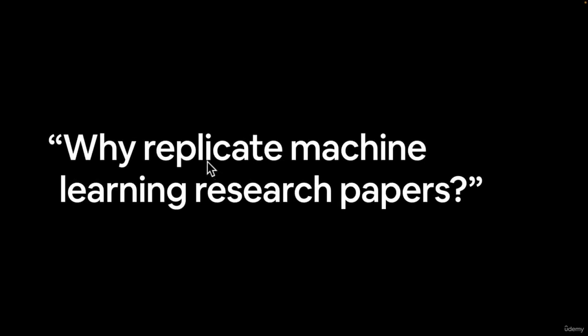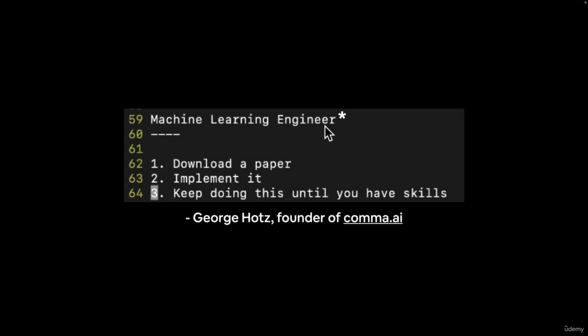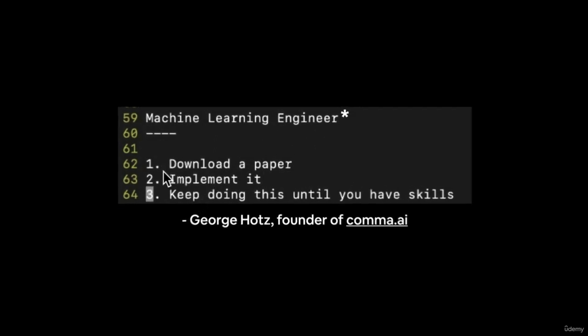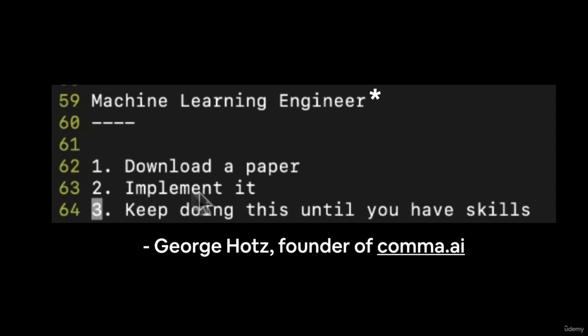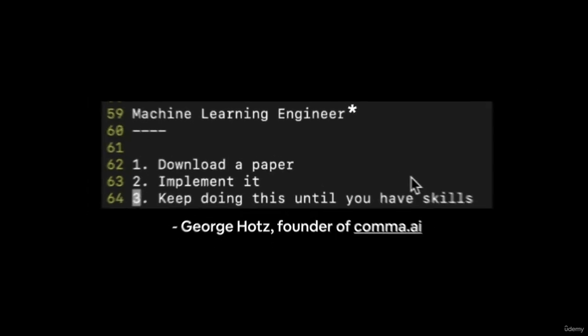So now you might have the question, why replicate machine learning research papers? Well, the number one reason is that it's a fun challenge, and if you want the skills to be a machine learning engineer, well, here's the steps. 1, download a paper. 2, implement it. In other words, turn it into usable code, and a paper in this case is a machine learning research paper. And 3, keep doing this, in other words, practice 1 and 2 until you have machine learning skills.